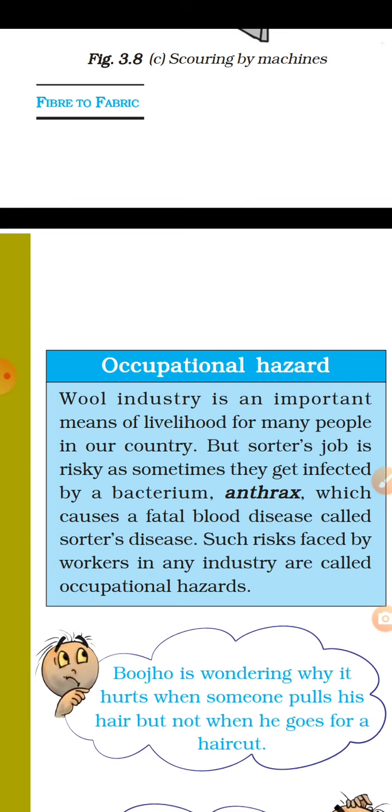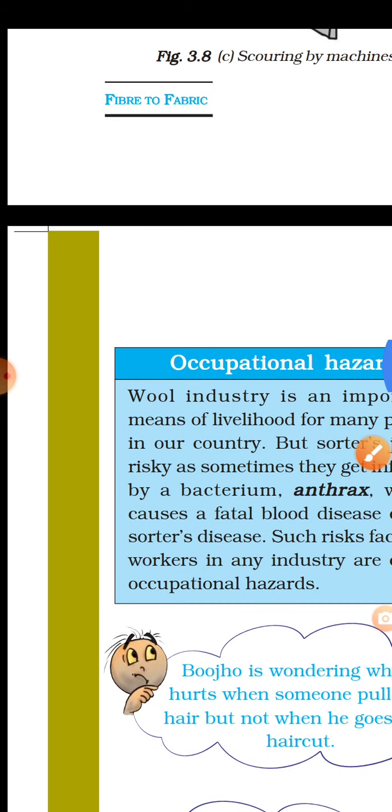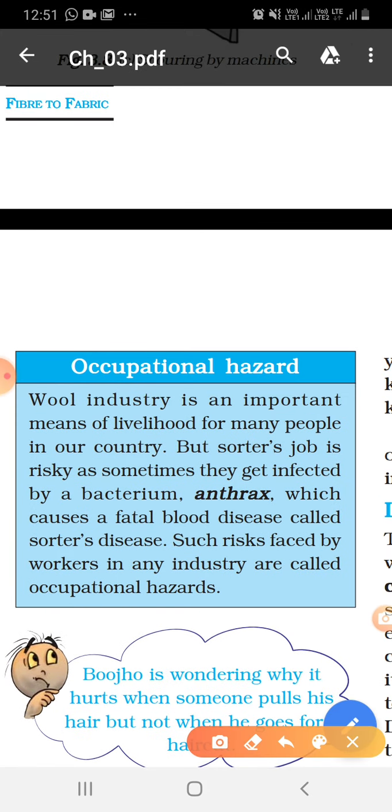Sorter's disease is an occupational hazard associated with the production of wool. The people who sort wool can get infected by the bacterium anthrax, which causes a fatal blood disease called Sorter's disease. Such risk is faced by workers in the wool industry. Clear to all of you?